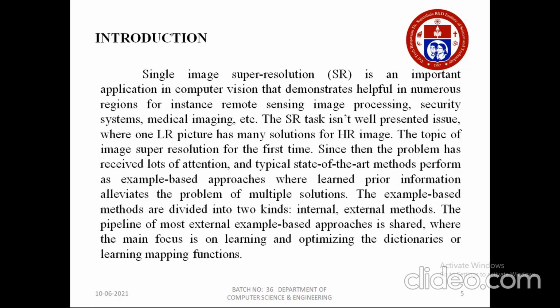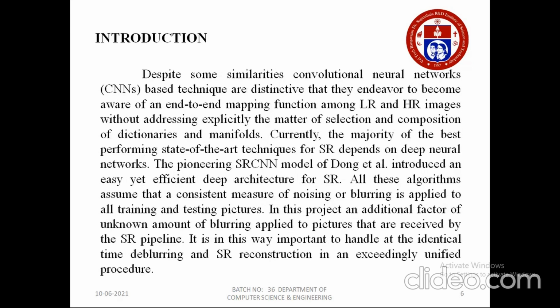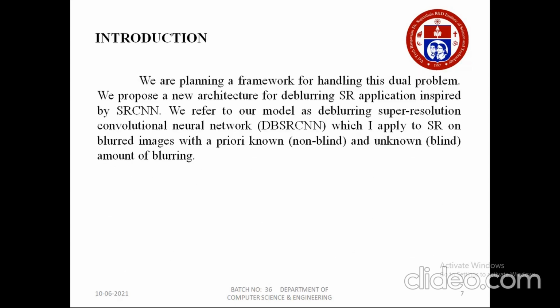Coming to the introduction, super resolution is an important application in computer vision which is used for sensing, image processing, security systems, medical imaging, etc. The example based methods are divided into two kinds: one is internal and the other is external methods. We propose a new architecture for deblurring SR application inspired by SRCNN. We refer to our model as DBSRCNN, which we apply to SR on blurred images.